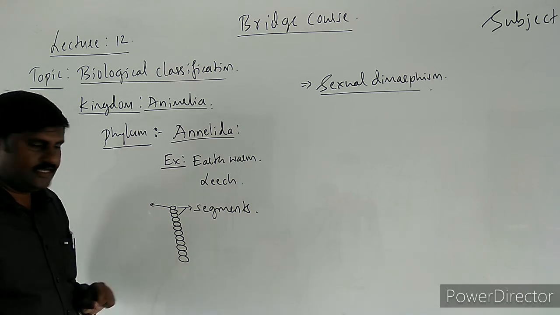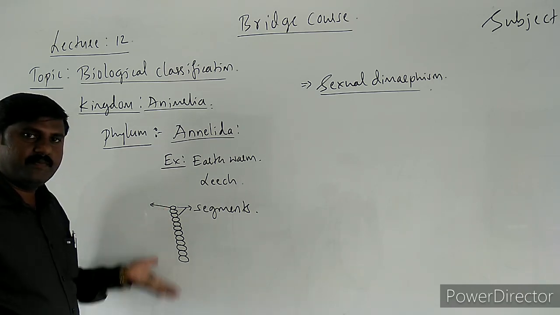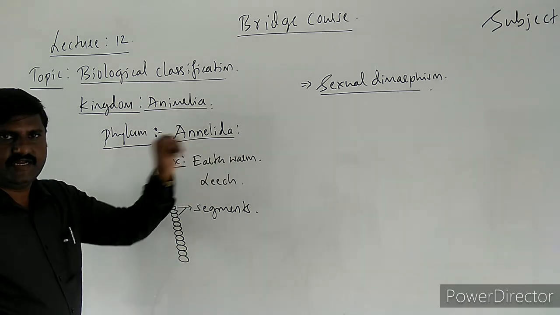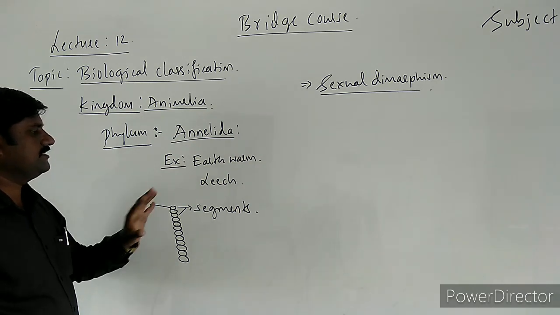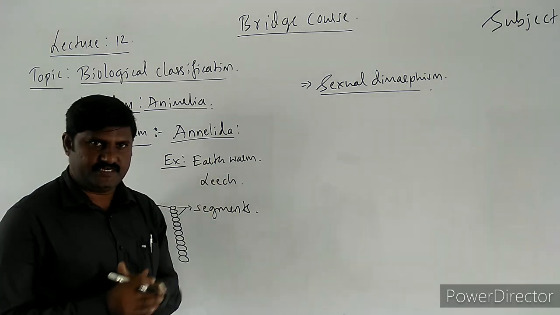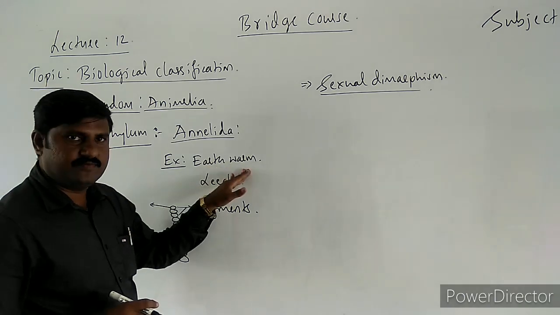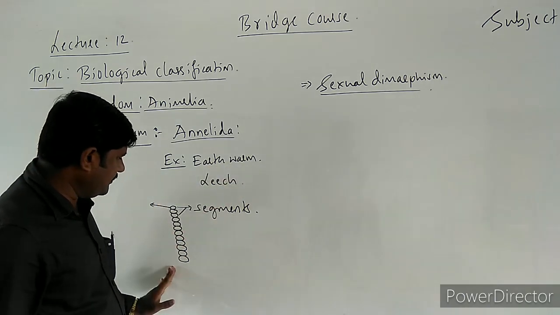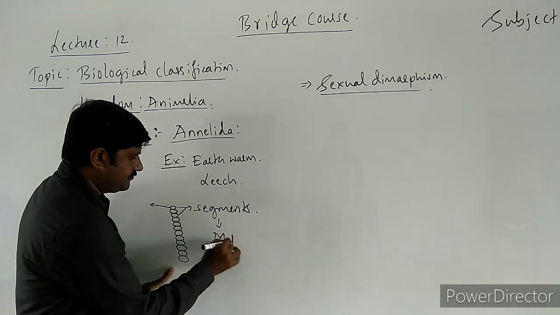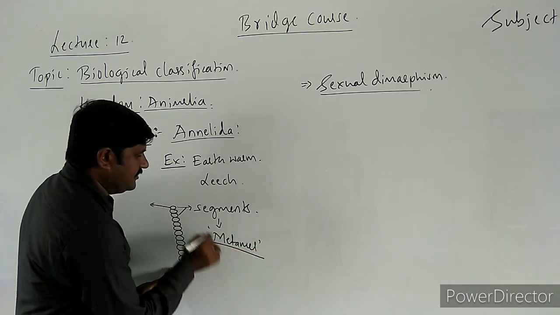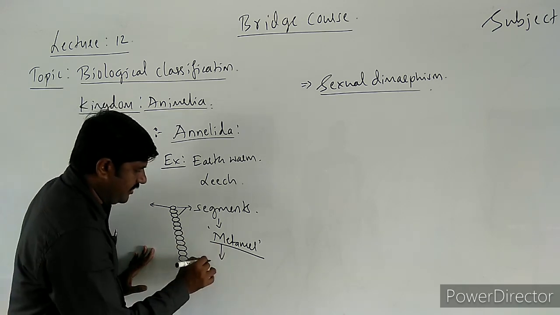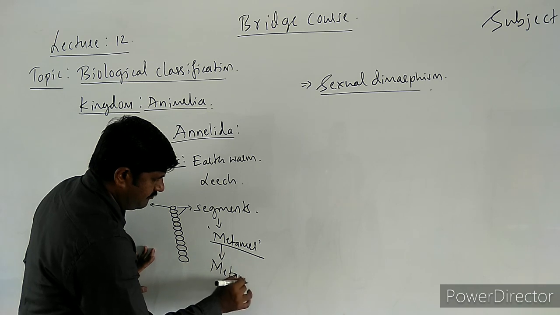Such annuli make the body of these animals, hence they are known as annelidans. The best example is the earthworm, friend of the farmer. As you see, the body of these animals is segmented. Each body segment is called a metamer, and the arrangement of metamers in the body of these animals is called metamerism.